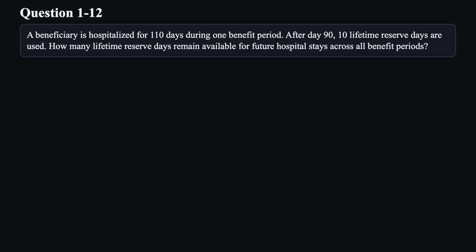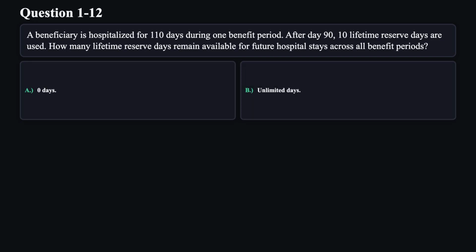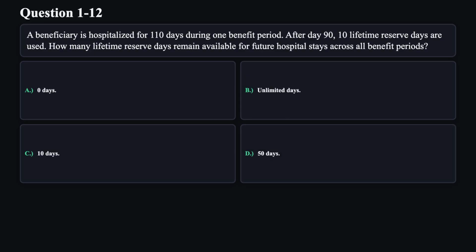Question 12. A beneficiary is hospitalized for 110 days during one benefit period. After day 90, 10 lifetime reserve days are used. How many lifetime reserve days remain available for future hospital stays across all benefit periods? A. 0 days. B. Unlimited days. C. 10 days. D. 50 days.